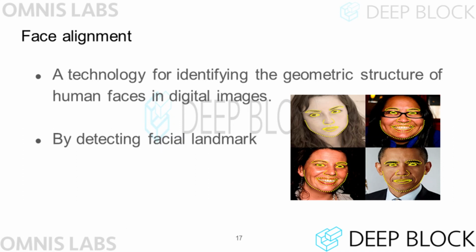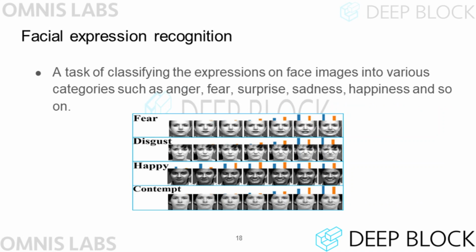Face alignment technology is a technology that identifies the geometric structure of the face in the image. The technique of extracting the areas of eyes, nose, and mouth, which are mainly called landmarks of the face, is called face alignment. Facial expression recognition technology classifies expressions from facial images. Naturally, to implement this technology, we must first find the human face in the image.